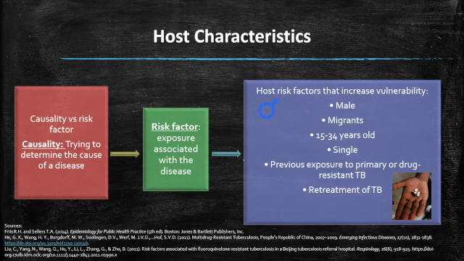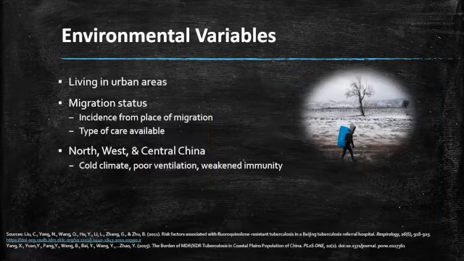So some of the host risk factors that increase vulnerability to drug-resistant tuberculosis included being male, a migrant, 15 to 34 years old, single, and having had previous exposure to primary or drug-resistant tuberculosis, and having had retreatment of tuberculosis. Another variable that increased vulnerability to acquiring drug-resistant tuberculosis was environment. So some of the environmental variables were living in urban areas, migration status, and living in northwest and central China.